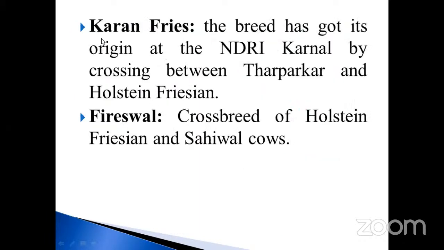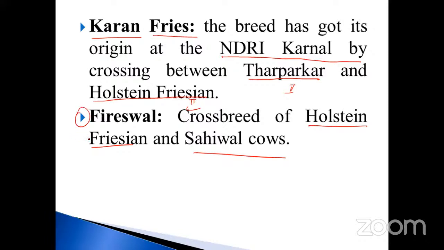Another one is called Karan Fries. This is another breed, for example, introduced by the National Dairy Research Institute, Karnal. It is a cross between Tharparkar and Holstein Friesian. That's why they have given it the name Karan Fries. This is the first parent, this one is the second parent. And Frieswal is a cross breed of Holstein Friesian and Sahiwal cows. So this is also another important matter.